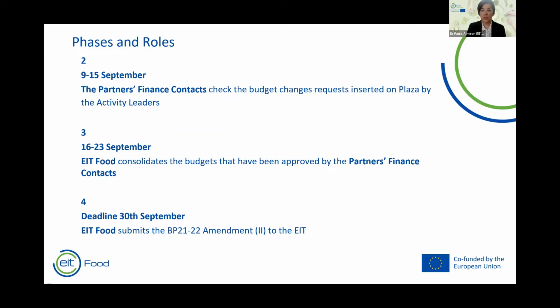If we move on to the next 3 phases, the second phase goes from the 9th of September to the 15th. And in this case, as we already briefly mentioned, the partner finance contacts will check the budget change requests inserted on Plaza by the activity leaders, and they will have to approve or request eventual modifications. So this is a coordination period.